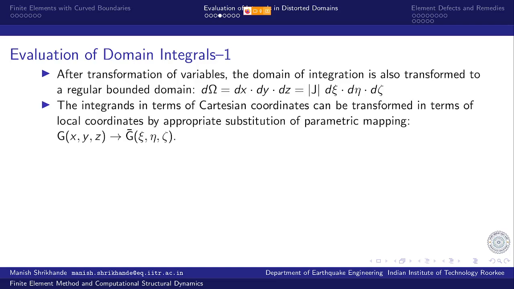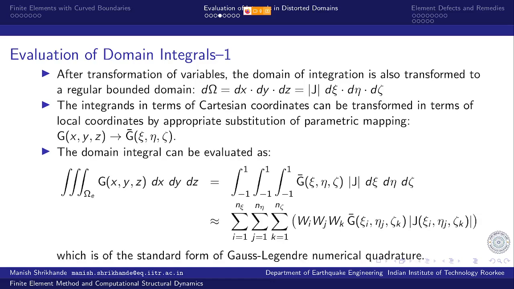So integrands in terms of Cartesian coordinates can be transformed in terms of local coordinates by appropriate substitution of parametric mapping. So wherever we have x, y, z, they can be written in terms of xi, eta, zeta, and the integrands can be substituted. And then the domain integral can be evaluated. Integrand g(x) as a function of x, y, z integrated in x, y, z domain can be transformed into an integrand in terms of xi, eta, zeta, and integrated between -1 to +1 for all three local coordinates xi, eta, and zeta.